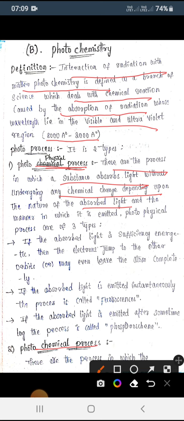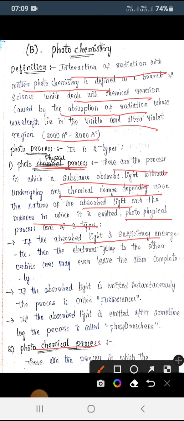The light may be emitted, so when you pass rays it may emit back. That one we call the photophysical process. Generally this photophysical process consists of three types. The first one: if the absorbed light has some energy, you will have the excited state and the ground state. In the ground state there will be no energy. When you apply some energy, immediately the atom, ion or molecule will be excited to the excited molecule.